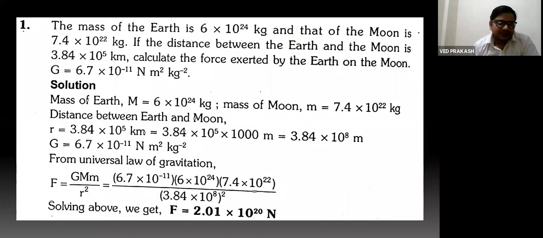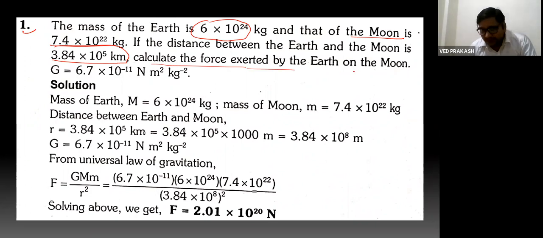Let's solve this numerical. The mass of the Earth is 6 into 10 to the power 24 kg and that of the Moon is this much, separated by a distance of 3.84 into 10 to the power 5 kilometer. Calculate the force exerted by the Earth on the Moon. This is a very simple question.